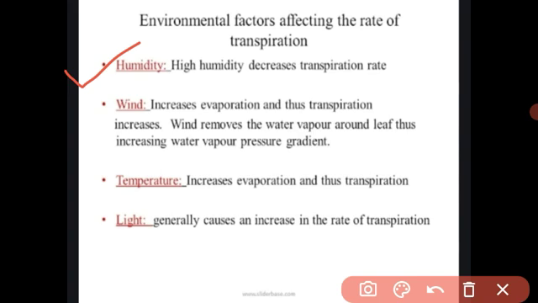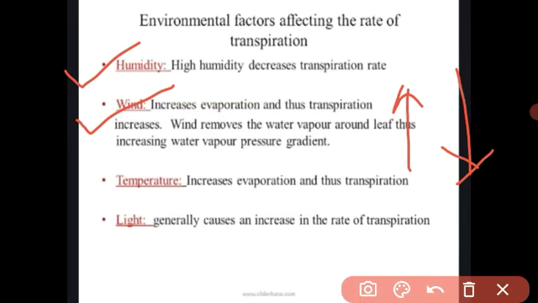Got it? And if already the atmosphere is very humid, there is no water required for the atmosphere, at that time the transpiration rate is decreased. Meaning, when the humidity increases, the transpiration rate is decreased. Understood? The next factor affecting the rate of transpiration is the wind.